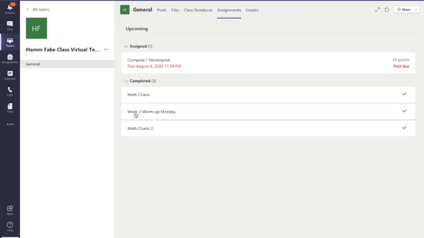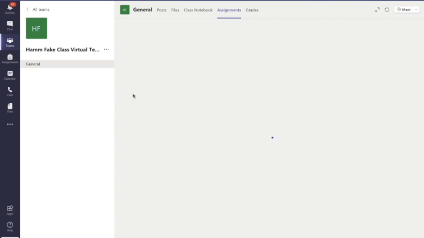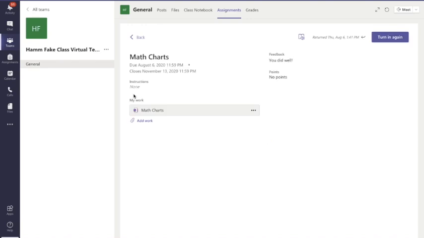So all you have to do is click on the name of whatever assignment you're going to do. In here, it's going to give you a title, and it's going to give you a due date and the time. Underneath that, you see instructions. Now, we don't have any instructions in there because this is just us trying to learn this system, but you will have instructions there. Also you can see over here, it says points. You'll see points there, but we didn't now.